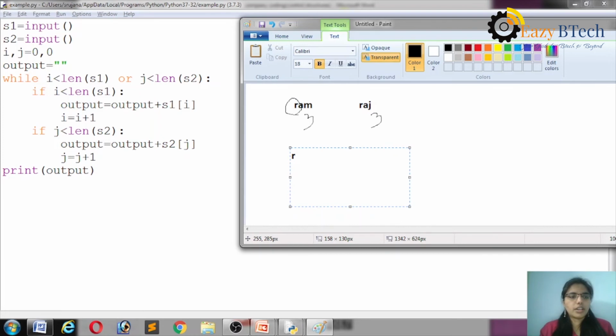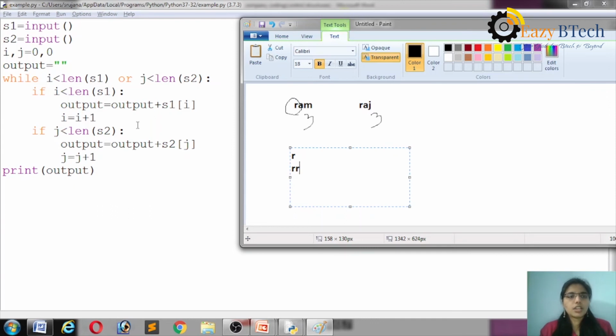The i value is incremented. Then j, 0 less than len of s2, means 3. 0 less than 3, the condition is true. Output is equal to output plus s2 of j. So already R is there. R plus, meaning concatenation, s2 of j, which is s2 of 0. Again R. So here R is the answer.